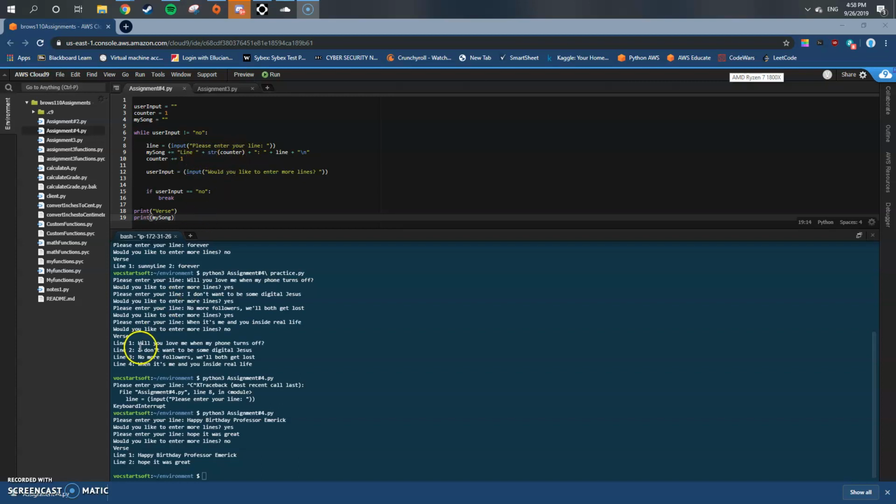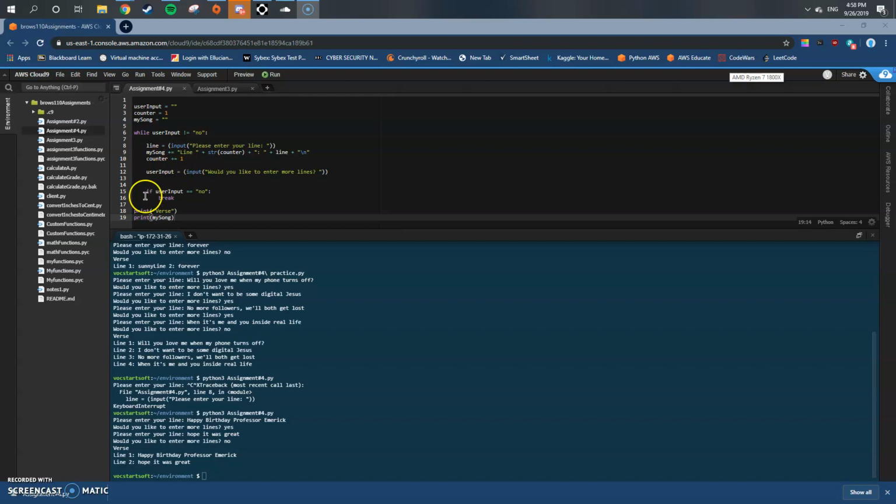adding a counter for the line number, and then adding a semicolon separately so that it displays correctly, adding the input from the user, and then this \n is to separate the lines so it looks correctly. And then here's the code for the counter.